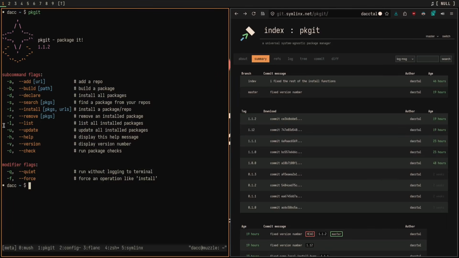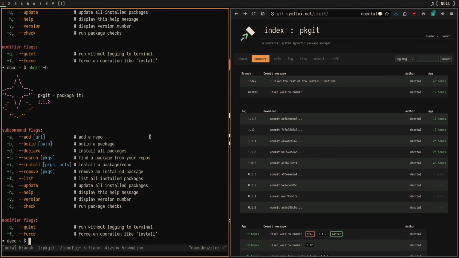Now we also have the update function. This is basically going to go into all of your installed packages. It's going to do git pull, and if the pull actually pulls in changes, then it will fully reinstall the package with the newest changes. If the pull returns that it's already up to date, then it will skip that package and move on to the next one. As for the help command, I'm pretty sure you know what this does. Pkgit-h does the same thing that I just did but again.